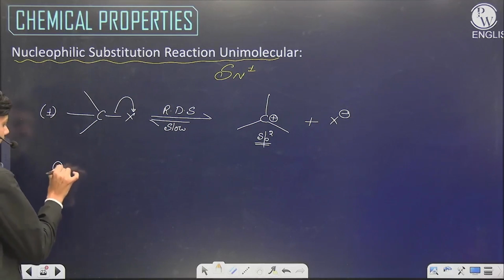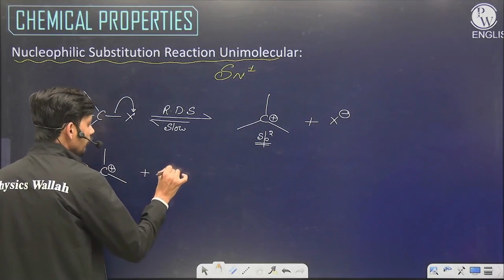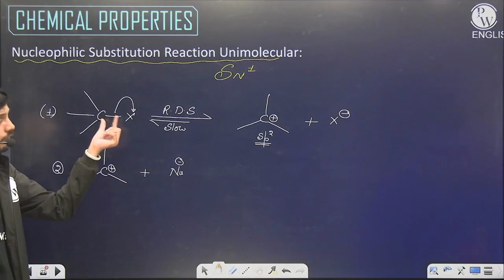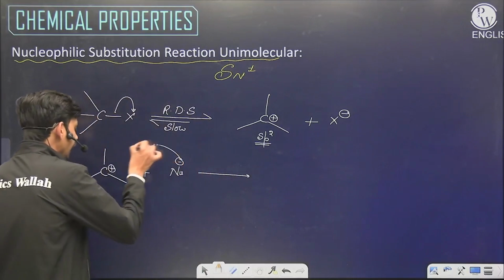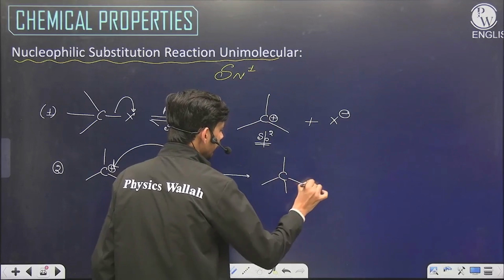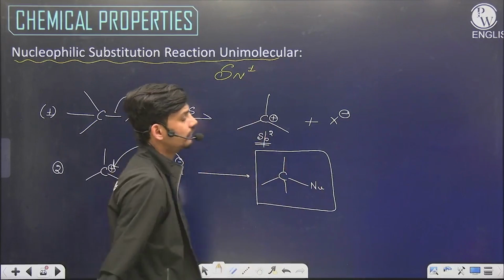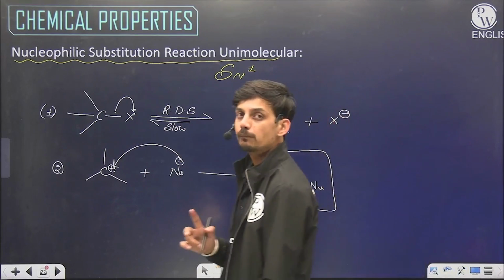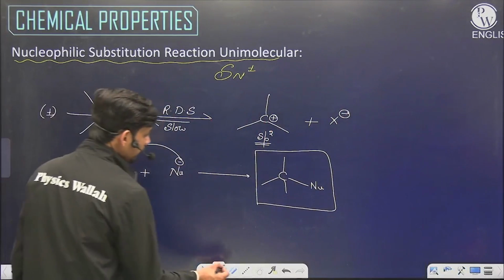And in the second step, this planar carbocation has a vacant orbital, the orbital from which X has been removed, and the nucleophile attacks that vacant orbital to form the new product. So this is a reaction which follows a two-step mechanism, goes through a carbocation intermediate, and gives the product through carbocation planarity.